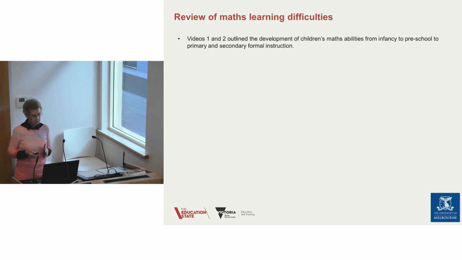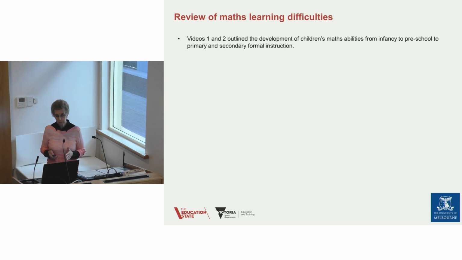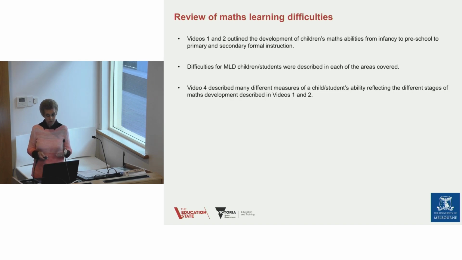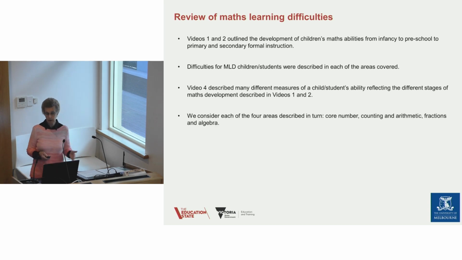So, videos 1 and 2 then outline the development of children's maths ability from infancy to preschool to primary and secondary formal instruction. Difficulties for MLD children and students were described in each of the areas covered, and video 4 described many different measures of the ability, reflecting the different stages of maths development that we described in videos 1 and 2.